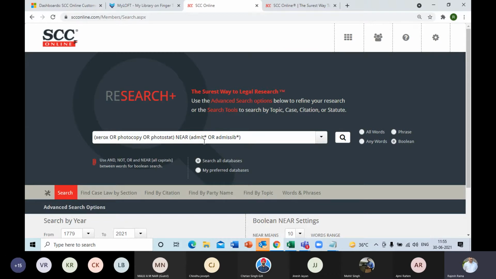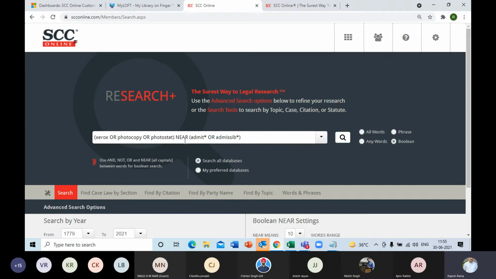And the admit or admissible again will search for either of these, but then you will also notice that there is an asterisk associated with admit, as well as the admissible is also not being typed entirely. Only the constant words, the beginning ones, admissib is the constant one. After that is star. So what this asterisk or the star will do, it will take care of the extensions. Maybe we have admitted, admittingly, right? And in admissible, admissibility. So all these extensions it will take care of with this asterisk.